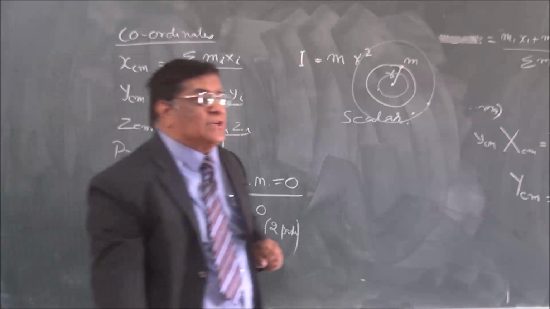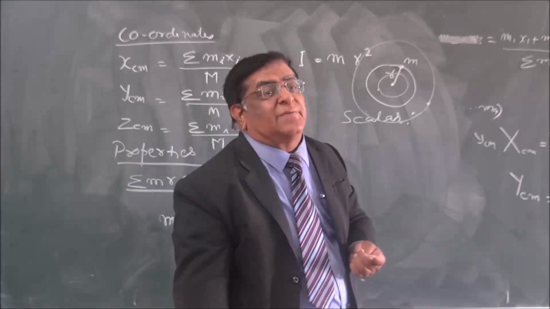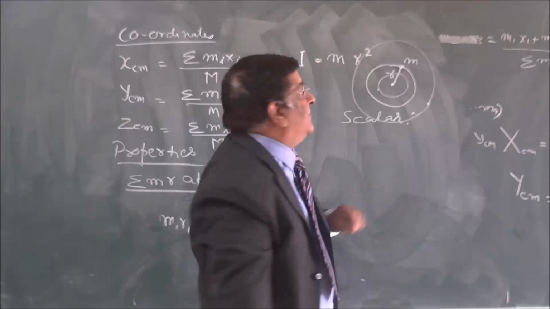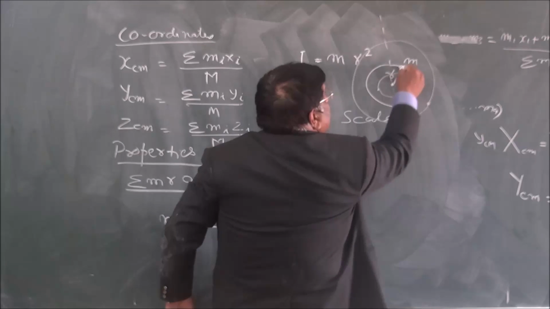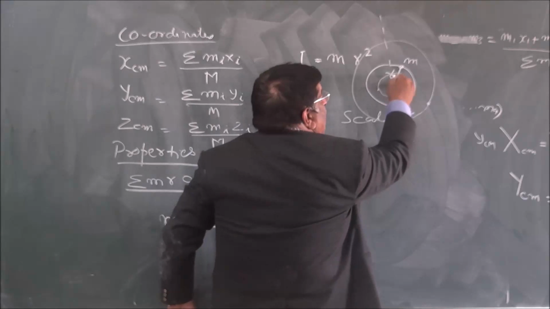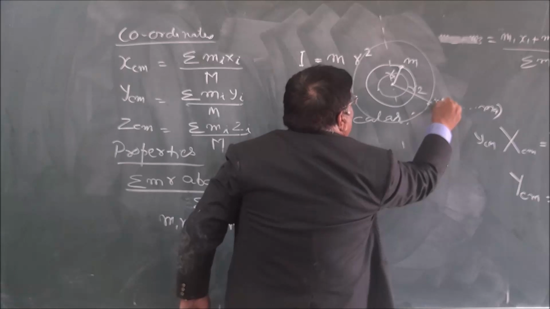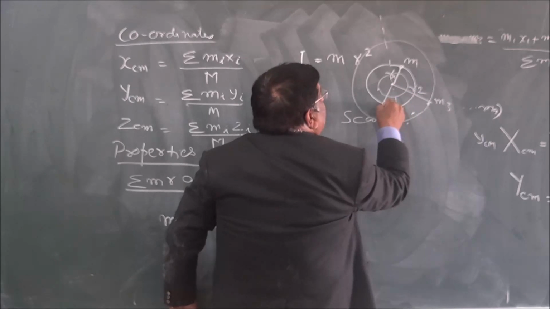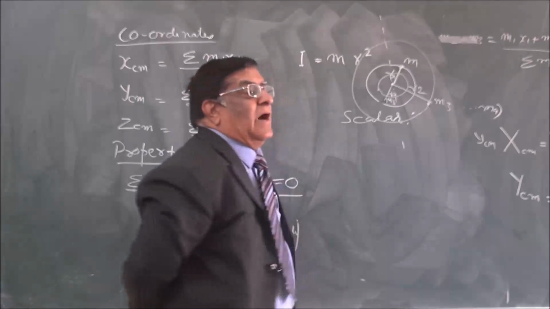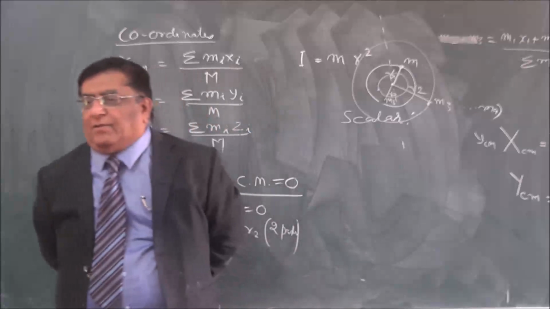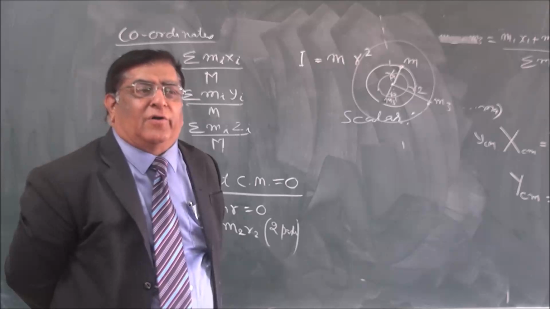And when such a condition is there, a body is rotating, the radius of all the particles may be different from the point of rotation. If here is the axis, this is at a radius of r1, this is at a radius of r2, and similarly this is at a radius of r3, something like that. Then how to find the total moment of inertia? Make the total of all masses, make the total of all radius, add it.